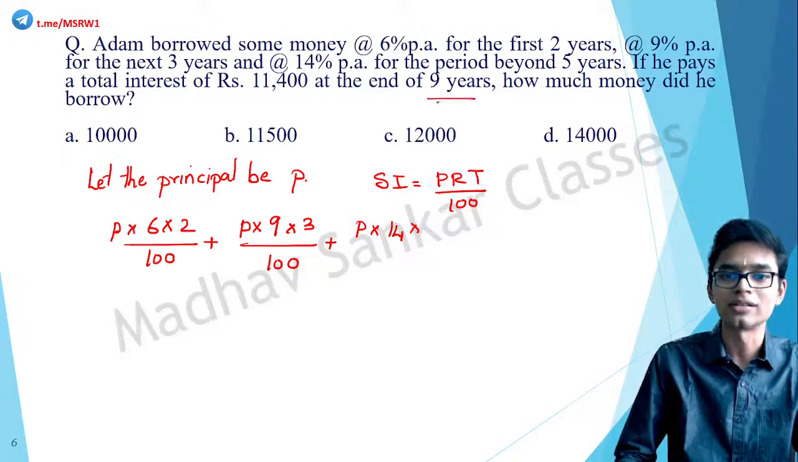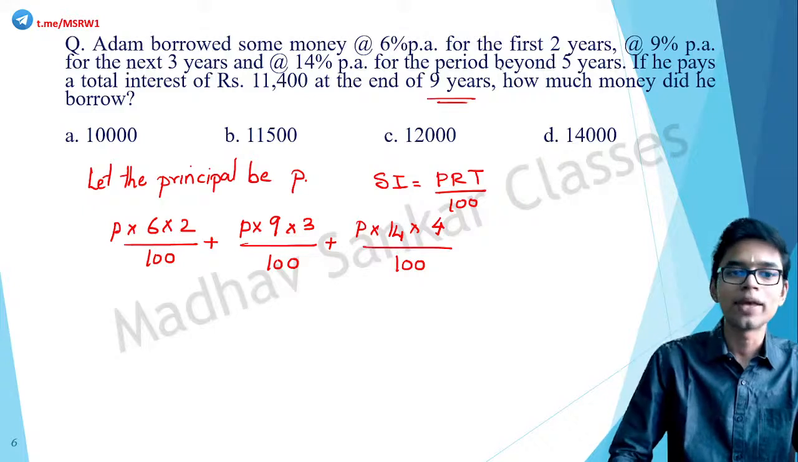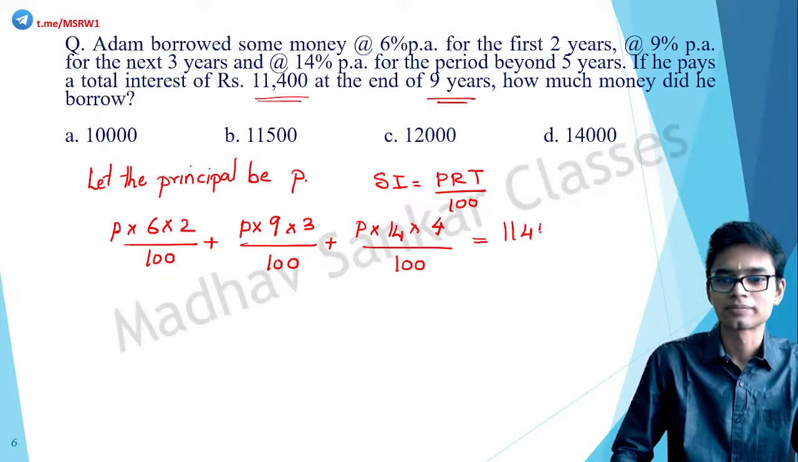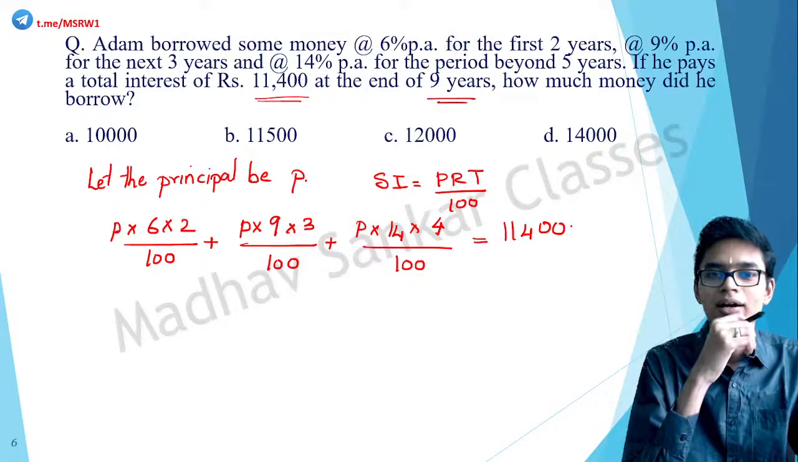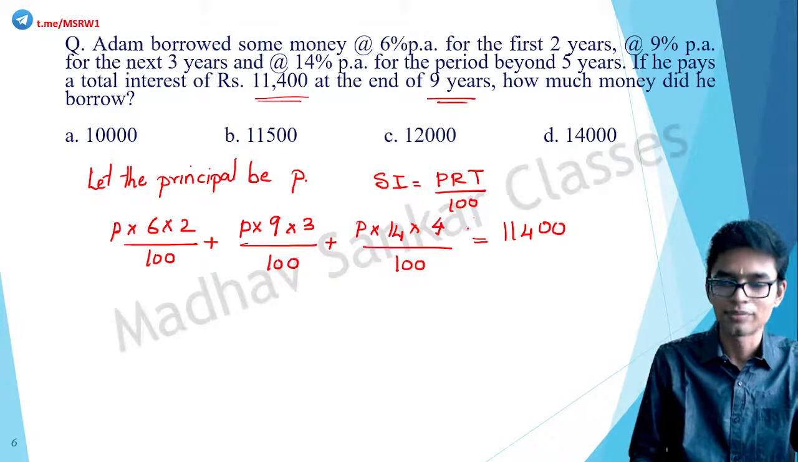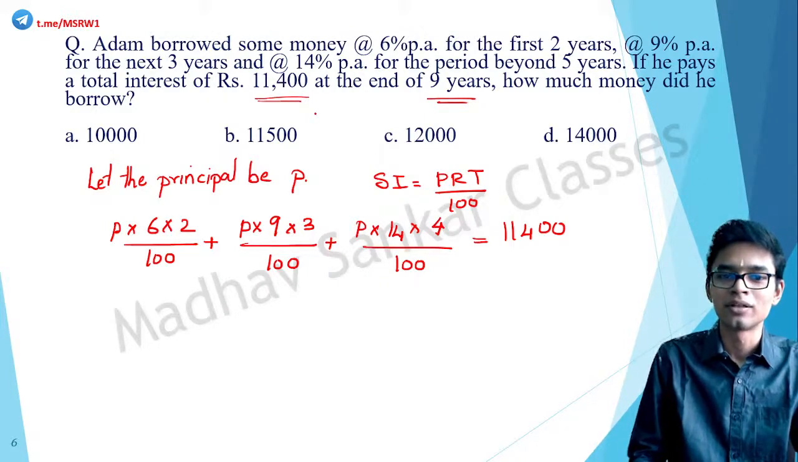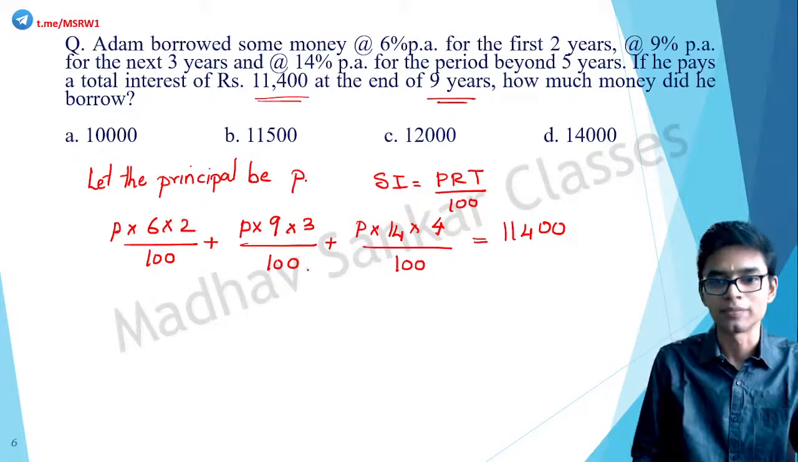So totally it is 9 years. So beyond 5 years up to 9 years, there are 4 years. So 4 divided by 100. This is the total interest. Correct. So if he pays the total interest of rupees 11,400 after the end of 9 years, then for the first 2 years it is at 6% per annum, for the next 3 years it is 9% per annum, and above that, it is 14% per annum for 4 years. So the total interest is equal to the given value, 11,400. From this, you can simply find the value for P.